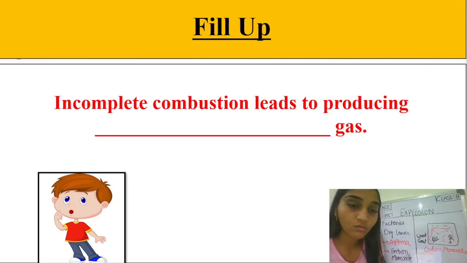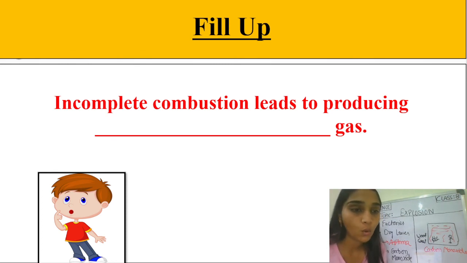Very good students. So what have we discussed in this video? In this video we have discussed the explosion, the various cases of explosion and the examples related to that. And also we have discussed the burning of fuels, how it is leading to harmful products, and many real life examples which we have seen. So now, what is explosion? Explosion is something which releases an excess amount of sound, heat or light due to a chemical reaction in which a substance easily ignites, right?